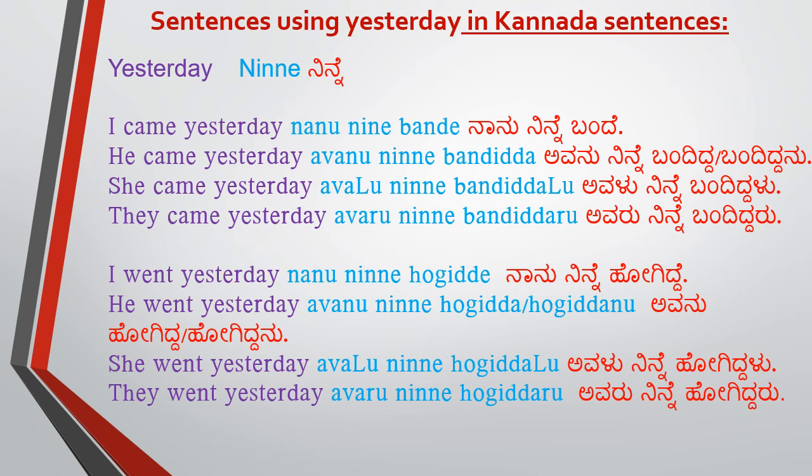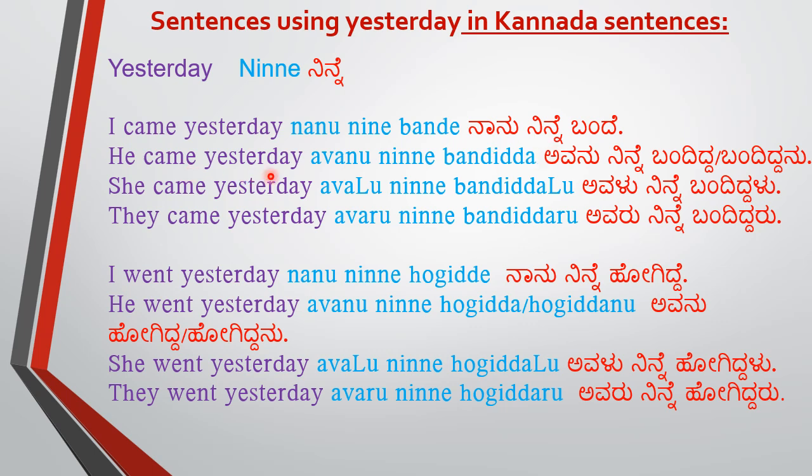Now let us see how to use ನಿನ್ನೆ in Kannada sentences. ನಿನ್ನೆ meaning yesterday. I came yesterday. So this is about myself I am talking. Then ನಾನು ನಿನ್ನೆ ಬಂದೆ. ಬಂದೆ, ಬಂದಿದ್ದೆ. Both you can use. I came yesterday. ನಾನು ನಿನ್ನೆ ಬಂದಿದ್ದೆ or ಬಂದೆ.